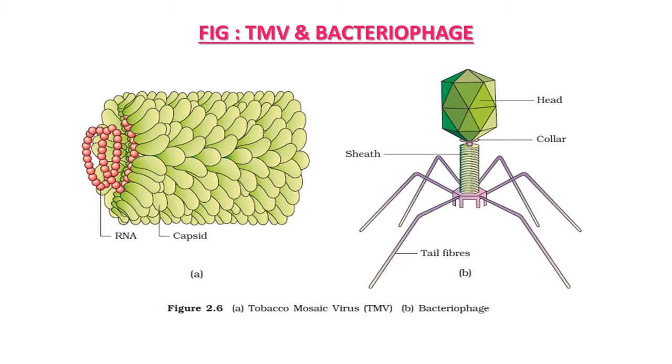In the second figure B, it is the bacteriophage. The structure of the bacteriophage, you can clearly observe the head region, collar region and tail fibers, and the sheath is also observed. So this way the body structure of viruses and bacteriophage is observed.